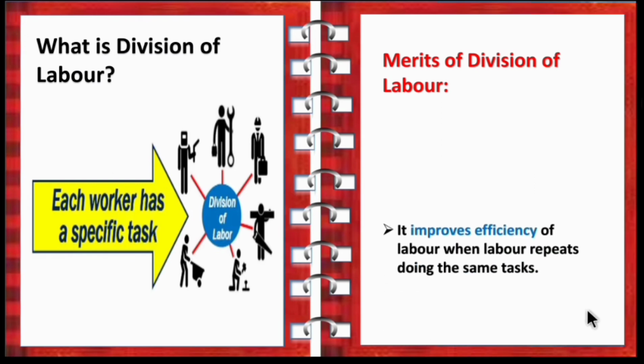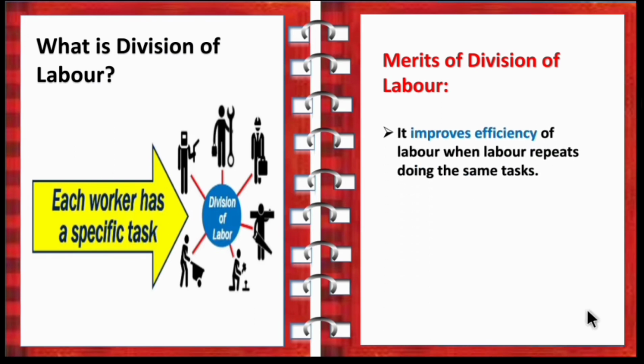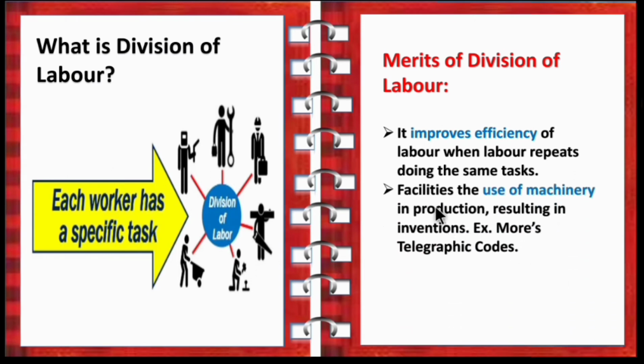So what are all the merits of this? Merits means advantages of division of labor. First one is it improves the efficiency of labor when the labor repeats doing the same task. So when the labor repeats doing the same task, his efficiency will be more. And next one is it facilitates the use of machinery in production.